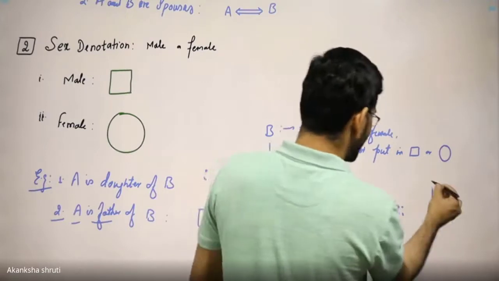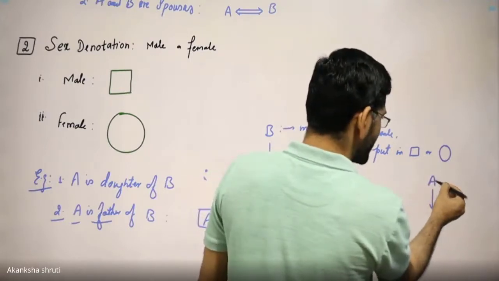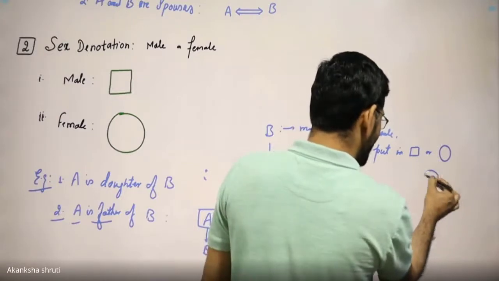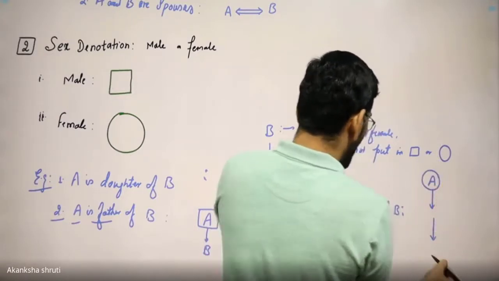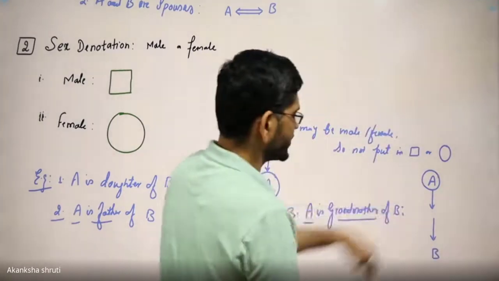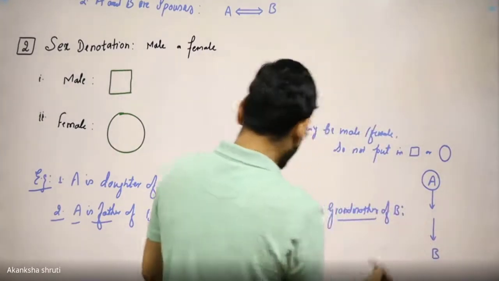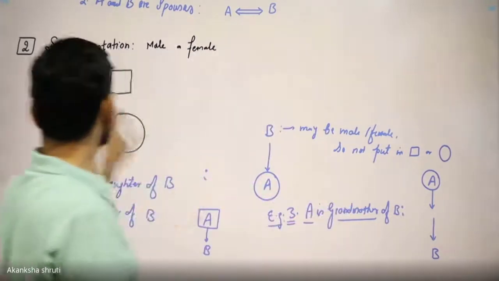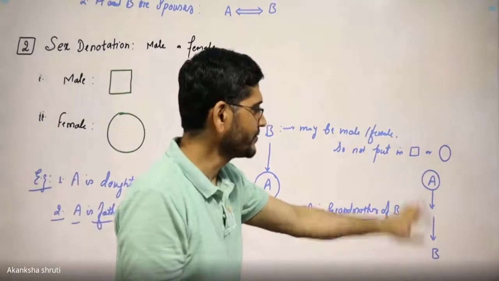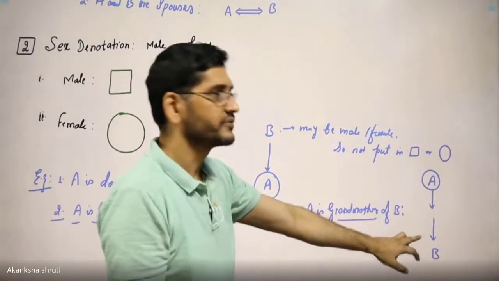A is grandmother, so A has to be written at the top. Since grandmother means A is female, B should be 2 generations below. So this is how sex is incorporated in our family tree.